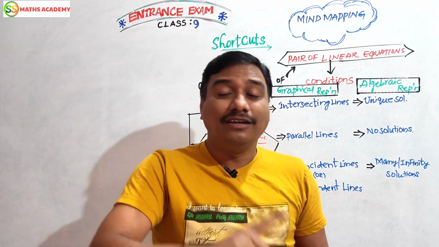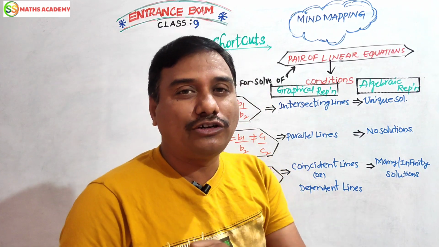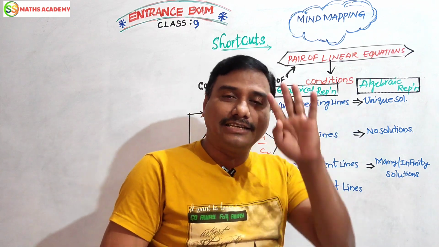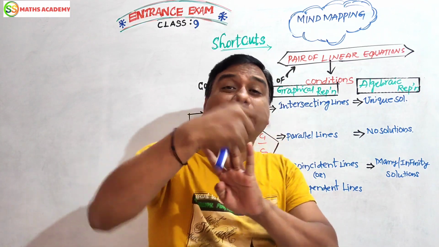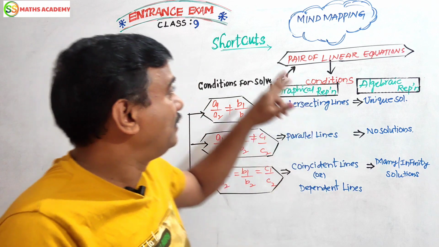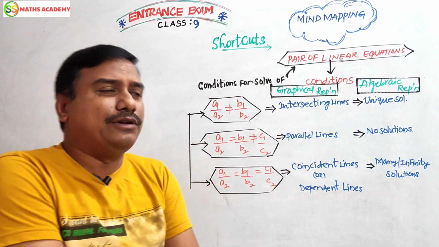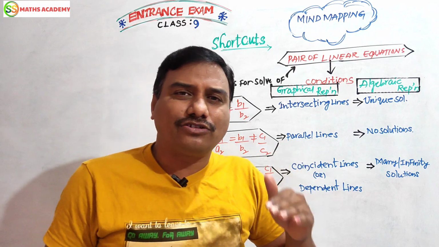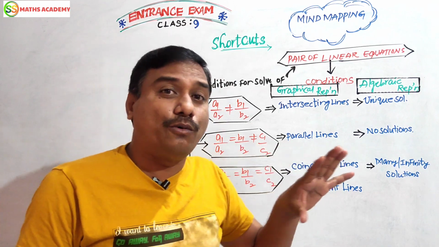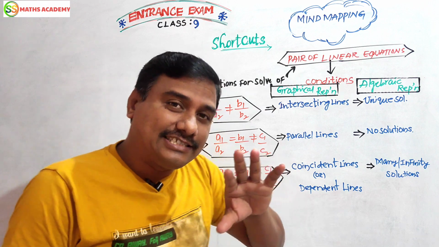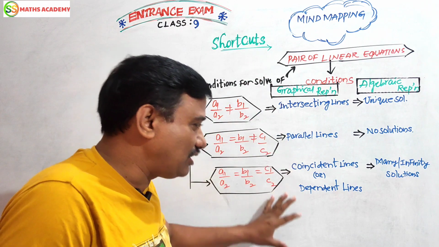Now let us come to the 9th session of our beautiful topic. The 4th chapter is pair of linear equations in two variables. This is the topic we are going to discuss today. Friends, the first, second, and third chapters are already completed. We have worked very perfectly, and in the same way we are going to discuss this chapter also.